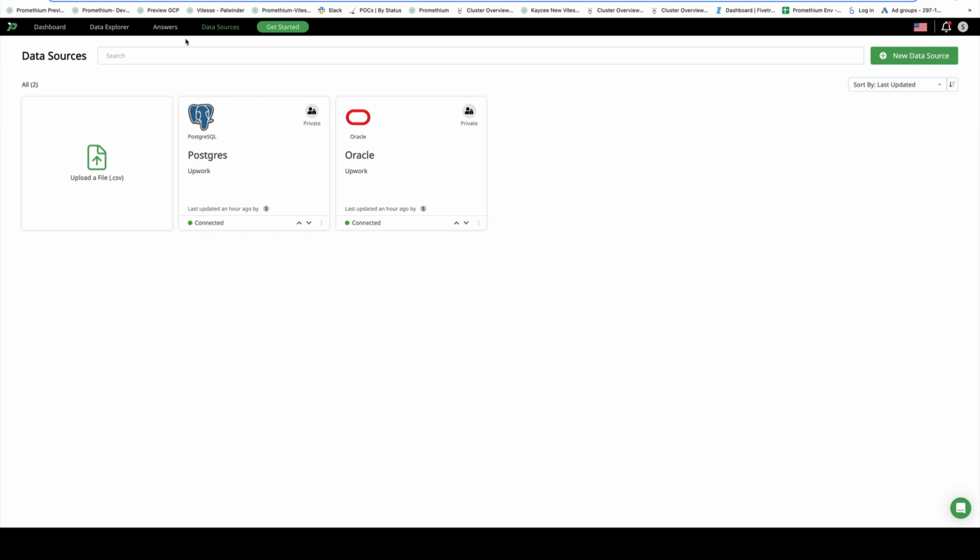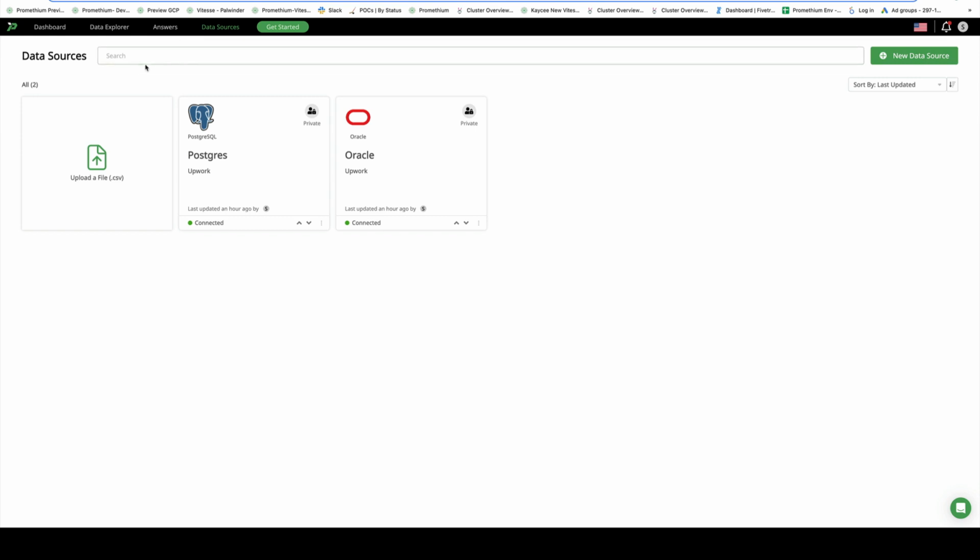And so a lot of customers have shied away from data virtualization, or they tried it and just gave up. At Promethium, we want to show you how easy it is to spin up a Presto cluster from scratch.